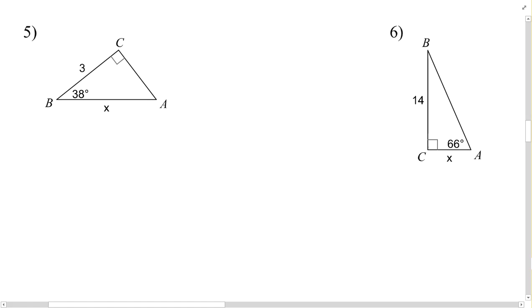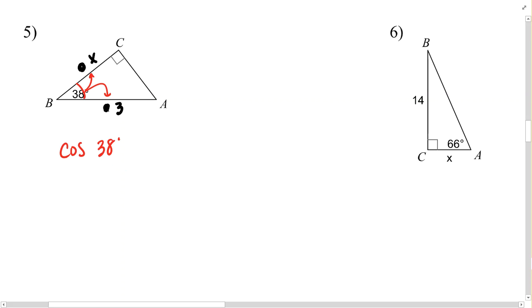Again, this problem is going to be kind of boring because we've seen one just like it before. So I'm going to switch the 3 and the x. I'm going to place 3 in place of the hypotenuse and x as our adjacent side. Now, relative to this angle, I have an adjacent and a hypotenuse side. So I'm still going to use cosine here.